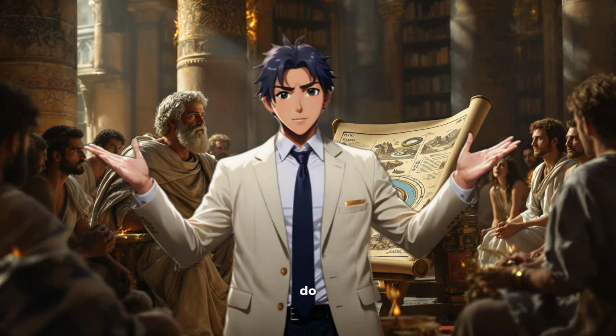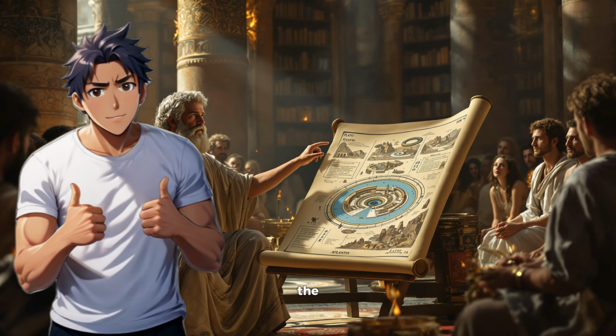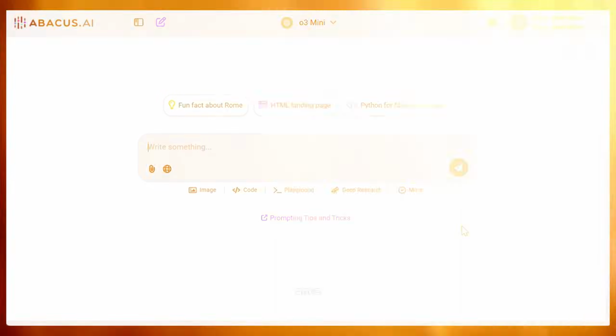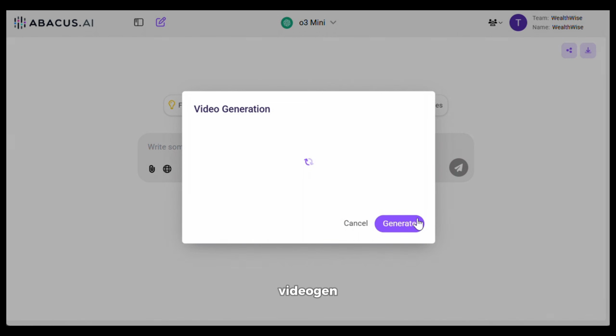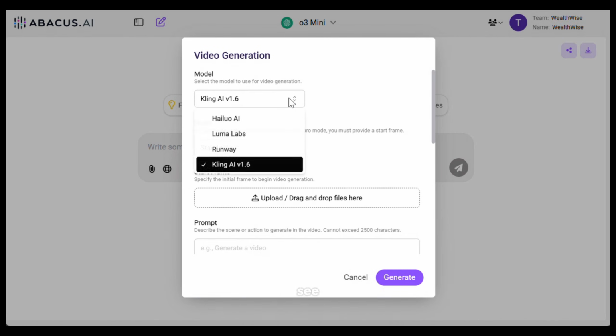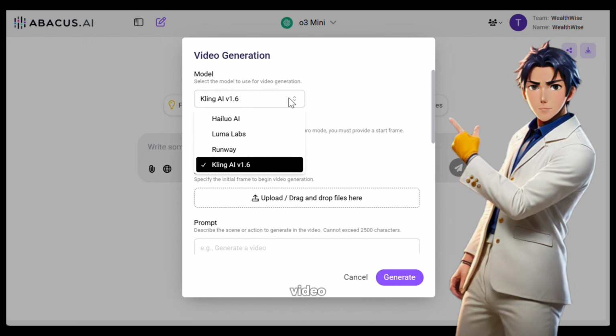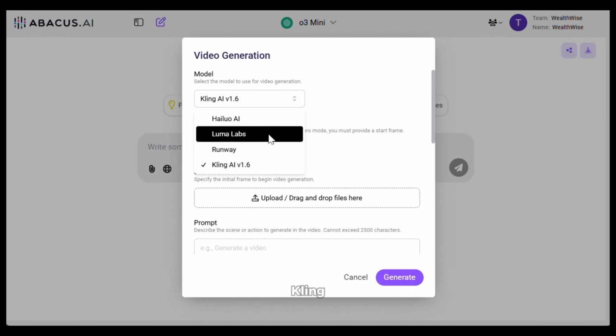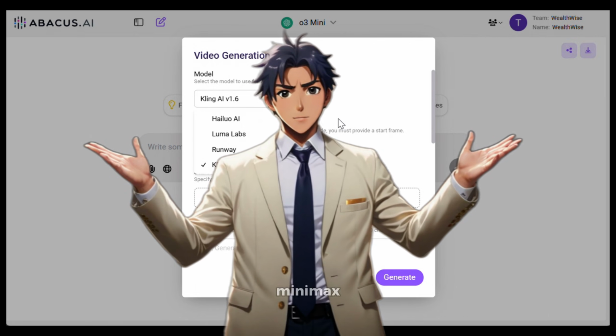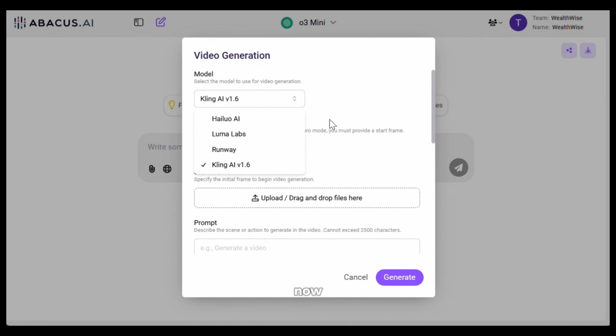Now, all you need to do is follow your script and generate all the images one by one for your video. Once you are done with the images, it's time to create the videos from the images. To do that, click on More and then select Video Gen. Now, from here, you can see it has all the best AI video generators available. As you can see, it has Luma, Runway, Kling, etc. I mostly use Kling and Minimax, but you can use the one you like. For now, let's go with Minimax.